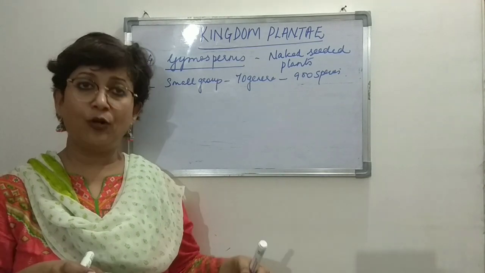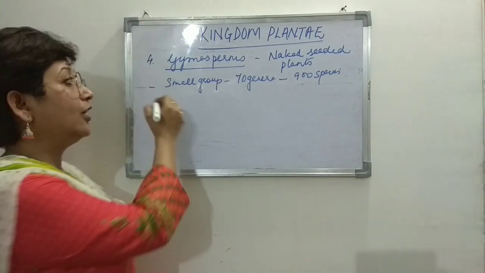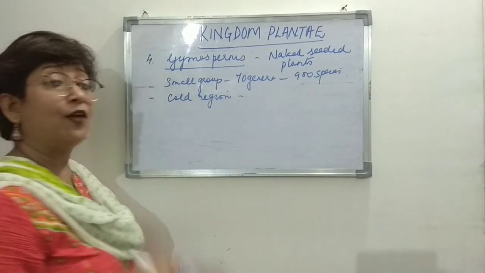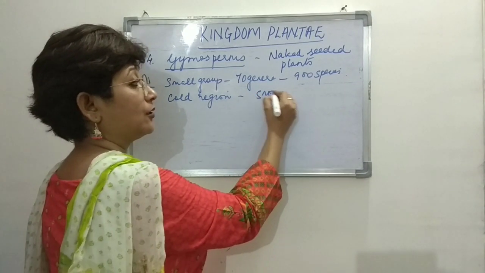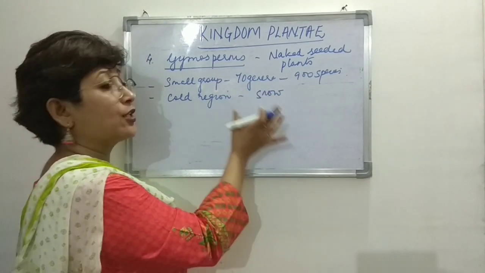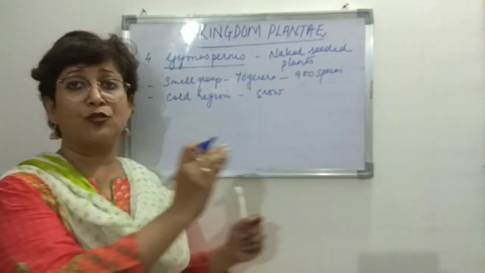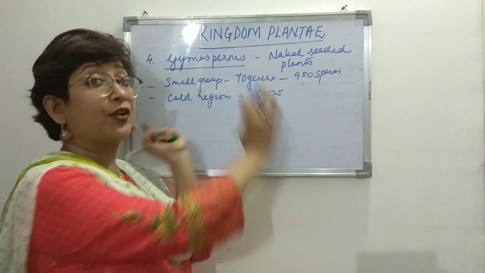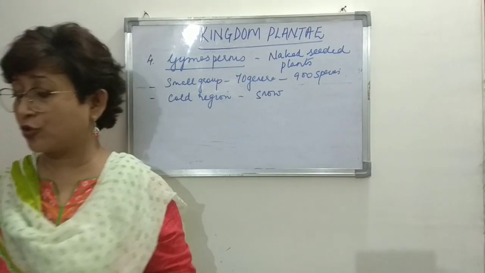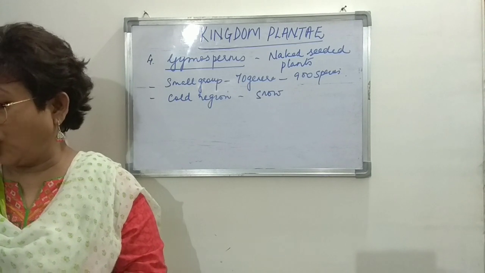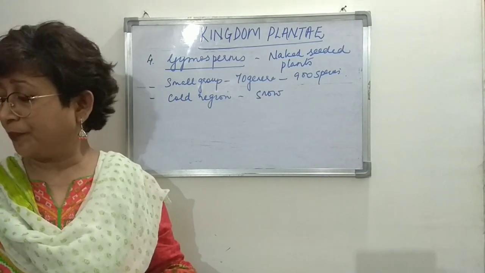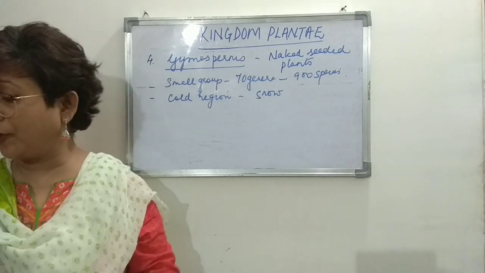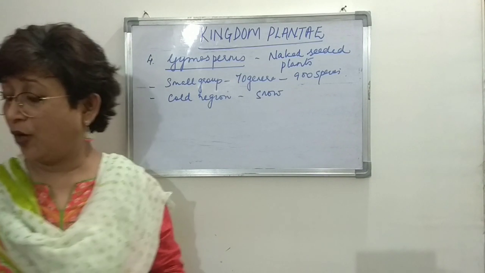But at present, they are found only in the cold regions where snow is the source of water. The water requirement is taken care of by the snow. No rain is there, so most of the time there is snow.